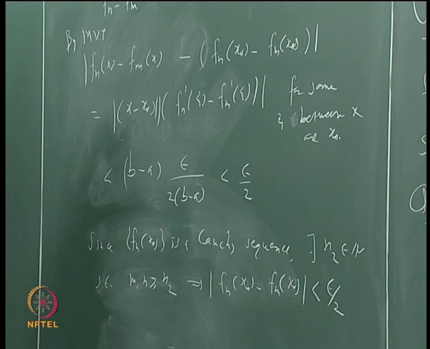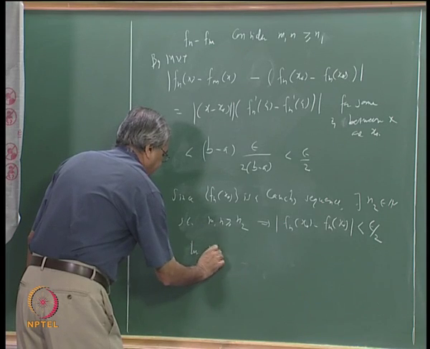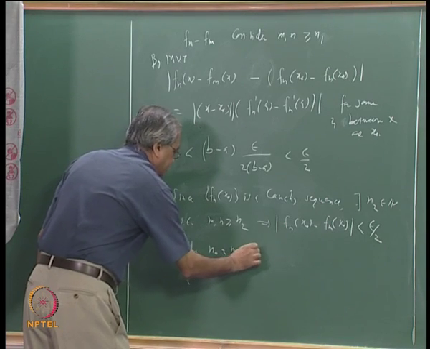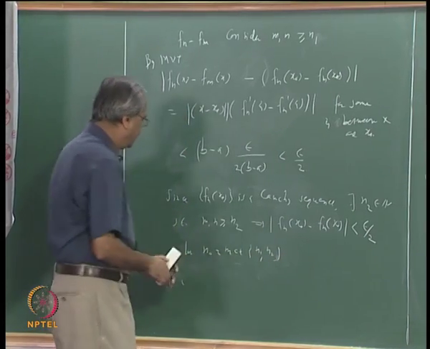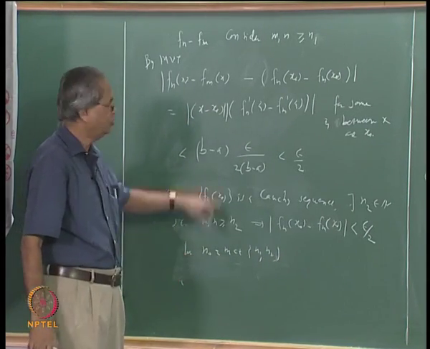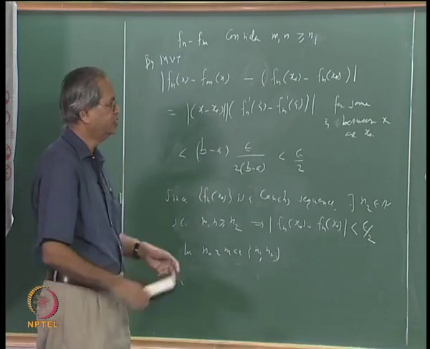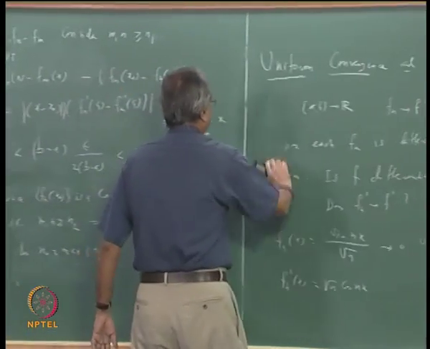What is to be done after this is clear. You take n0 as the maximum of n1 and n2, then for m and n bigger than or equal to this n0, both of these inequalities are satisfied, okay. Let us continue here.